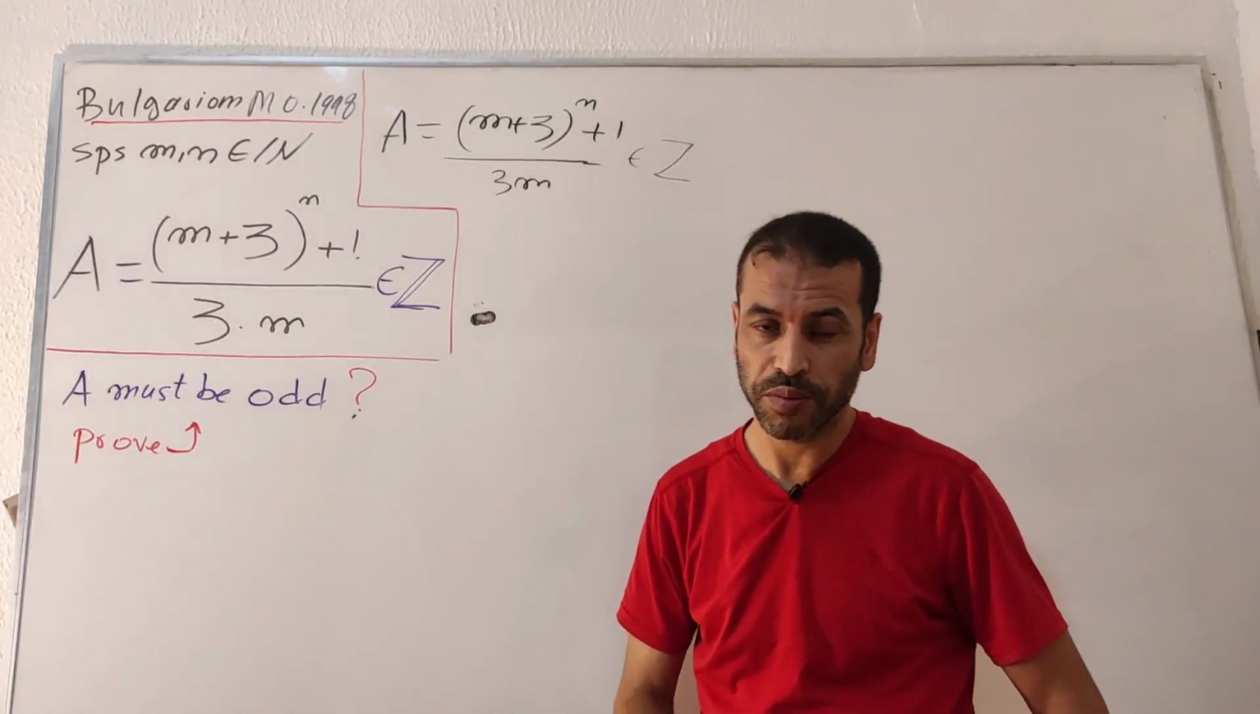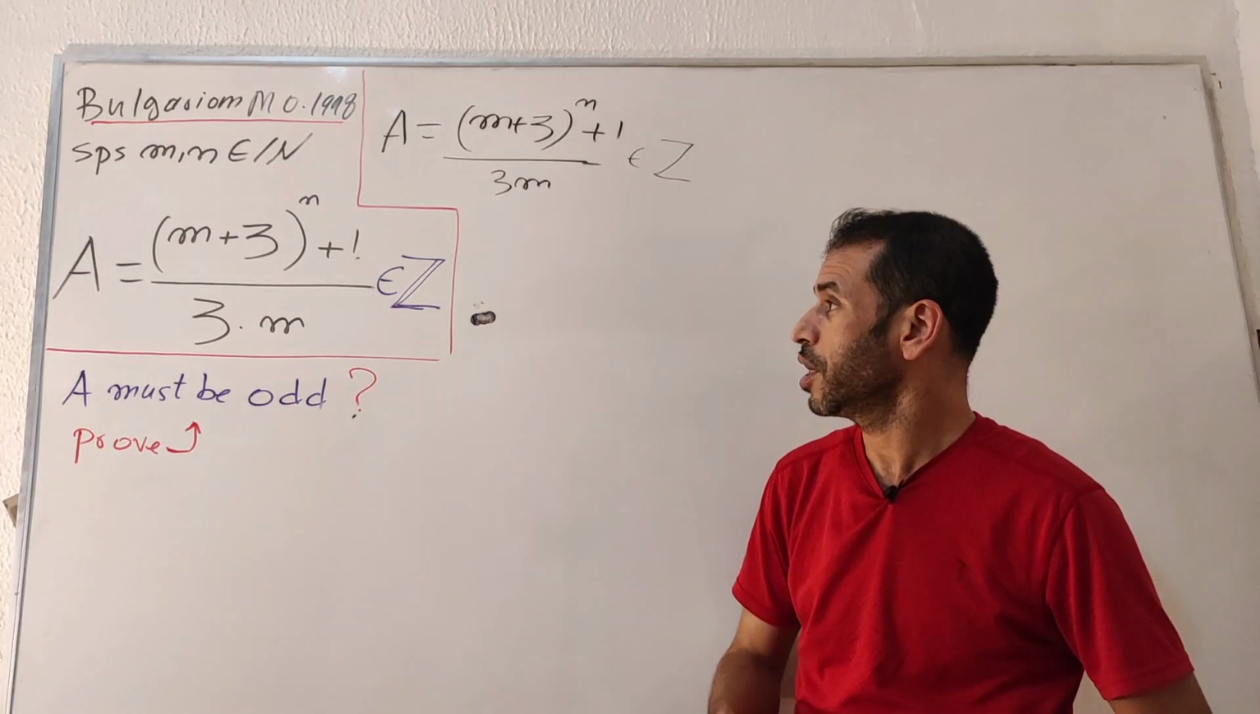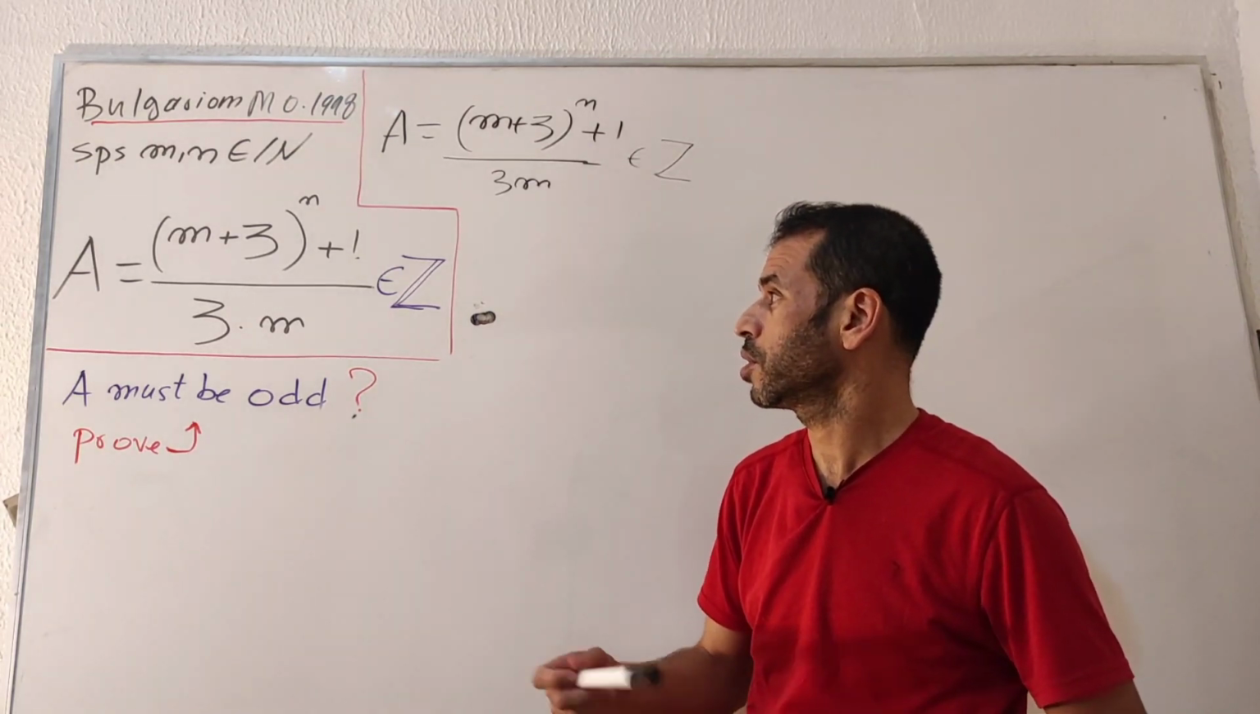In today's video, here is a nice problem. It's coming from the Bulgarian Mathematical Olympiad, edition 1998. Here is the following setup. Suppose m and n are natural numbers.